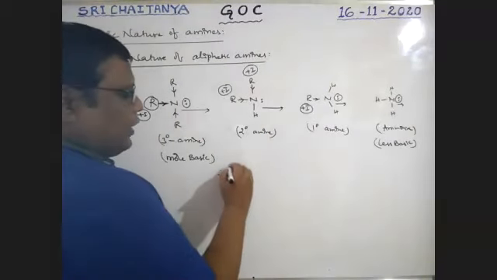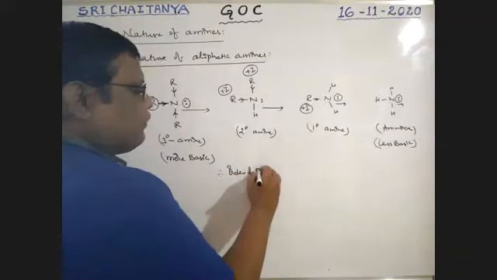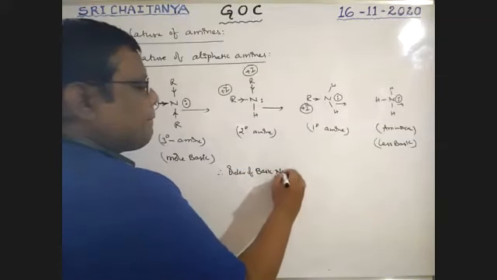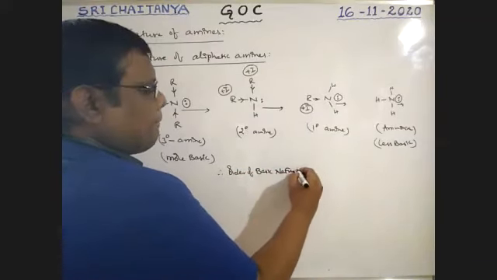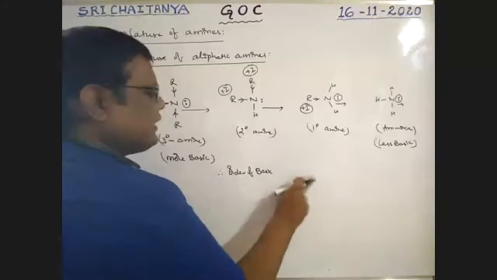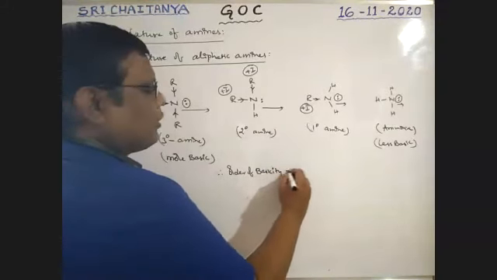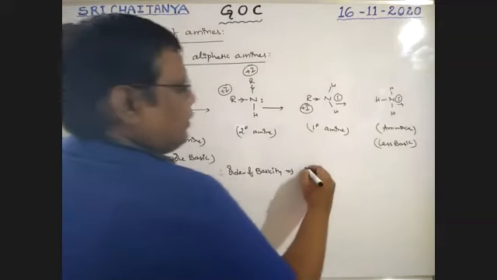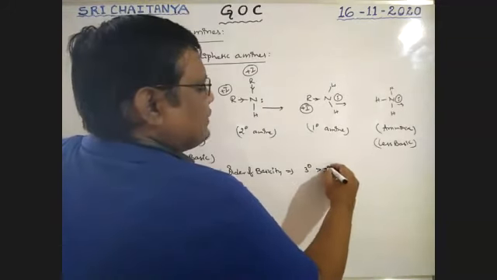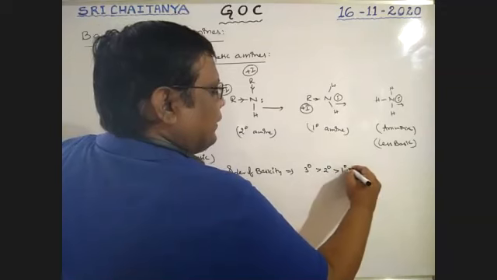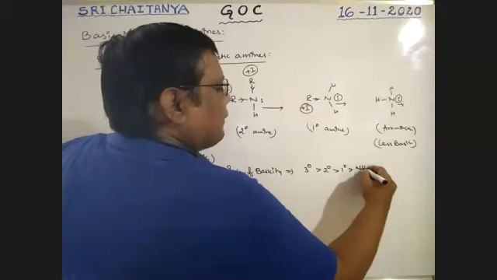Therefore, the order of basic nature, the order of basicity, is tertiary amine greater than secondary amine greater than primary amine greater than ammonia.